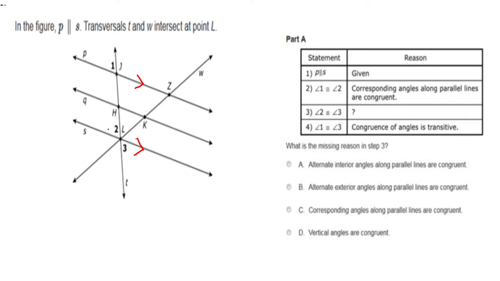Where 2 and 3, these are vertical angles, or angles that are across from each other. If we folded the paper along this line here, they would fall on top of each other. Our answer is D. Vertical angles are congruent. Awesome.